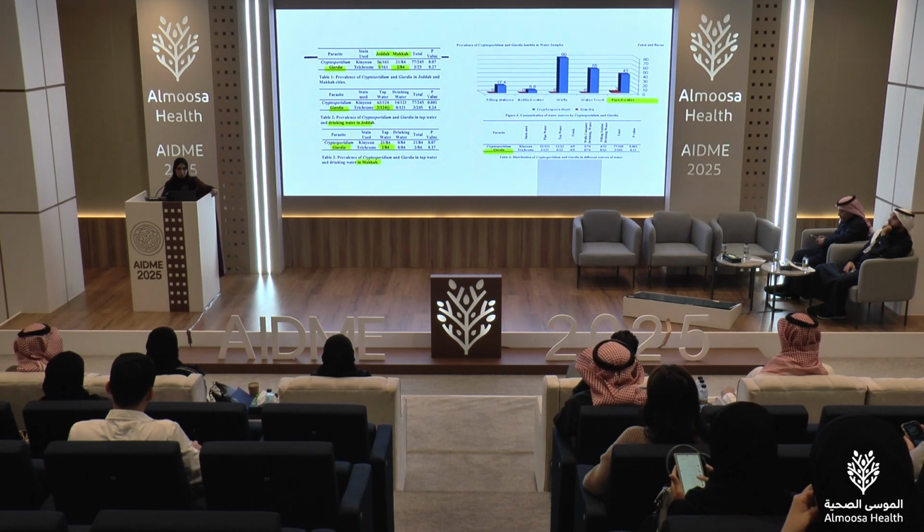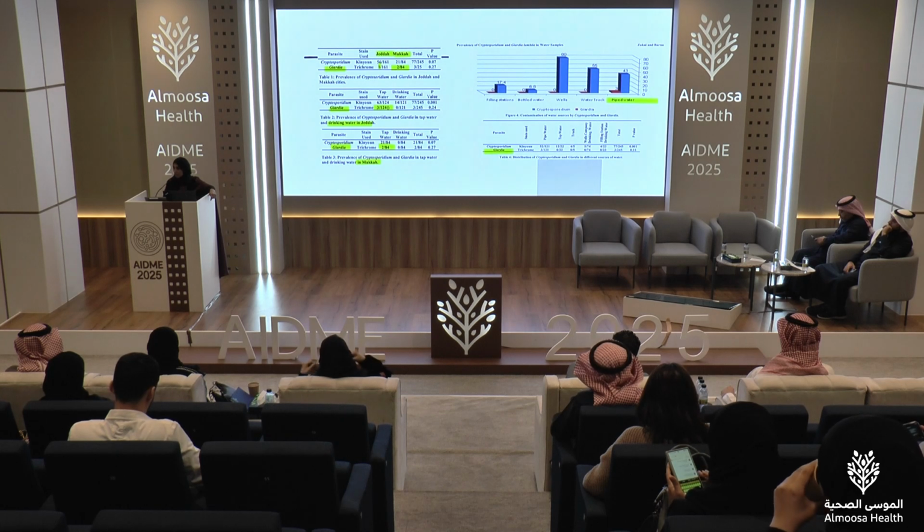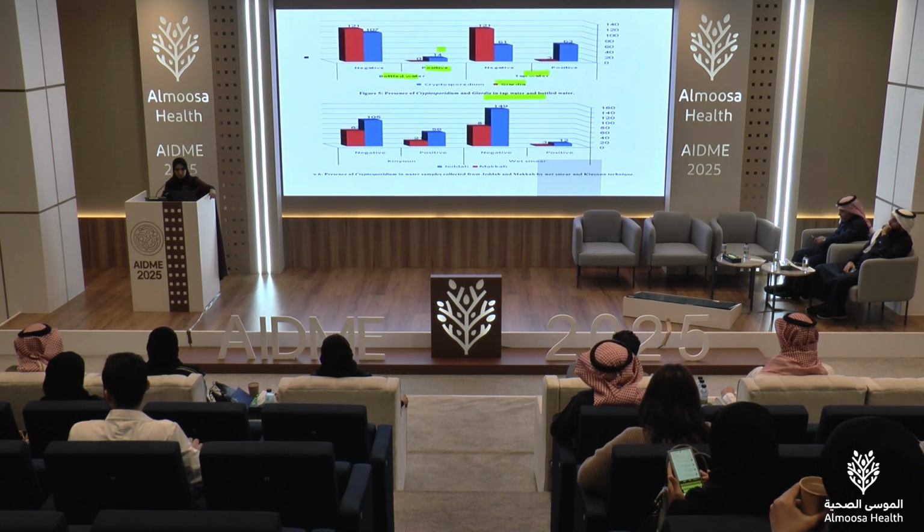If we look at the Mecca statistics, again in tap water, Giardia was 2 cases, and in the chart on the right side, they found Giardia in imbibed water, 3 cases. Again, this highlights that tap water is more positive for Giardia in comparison to others, and it was more commonly stained with quinine stain.